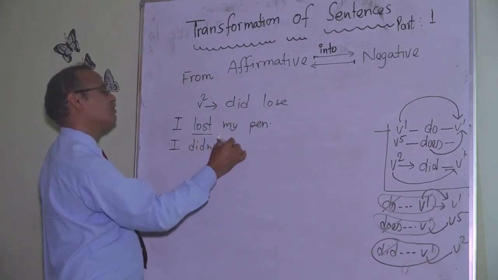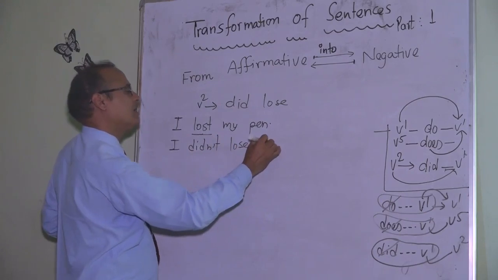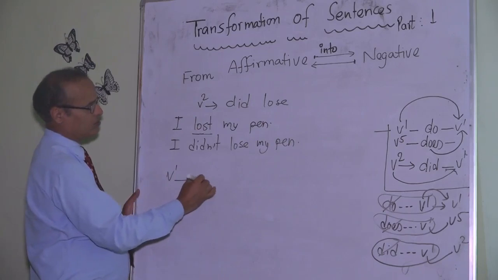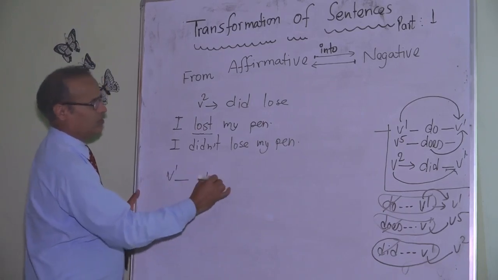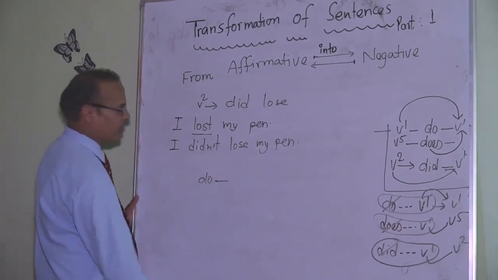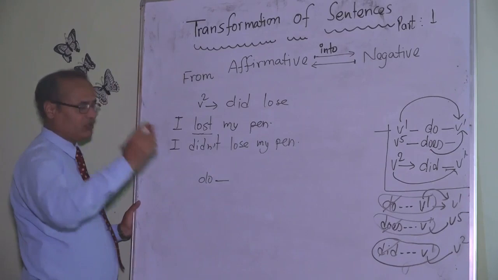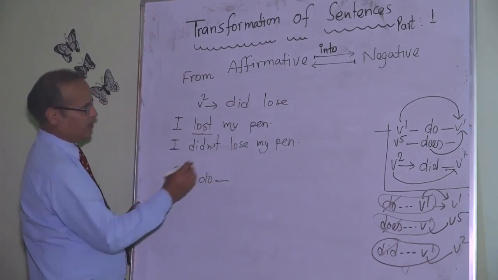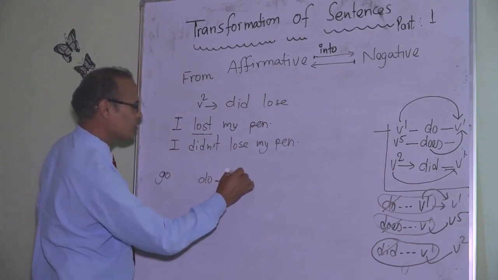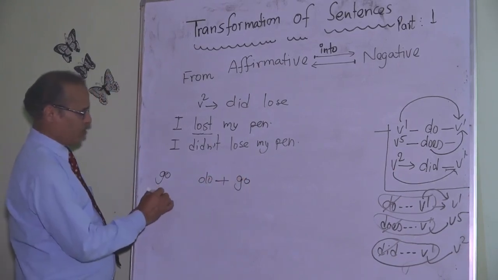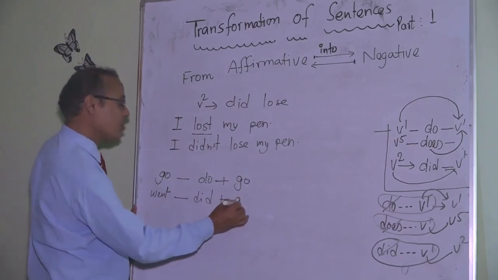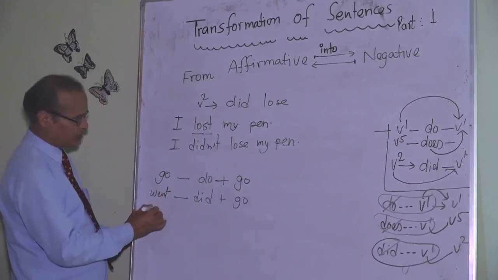I didn't lose my pen. It's a negative. So V1: do plus V1. You can go through this exercise for regular verbs, but in the case of irregular verbs, you have to be careful. Suppose, say, go: do plus go, do go. Went: while changing into negative, did plus go. This type of calculation you can do.